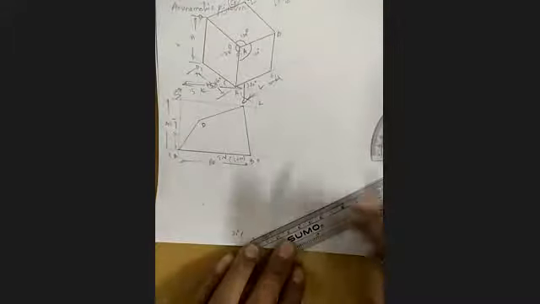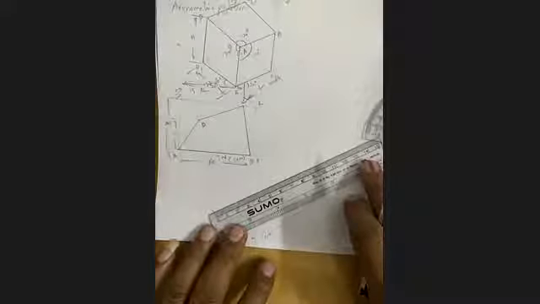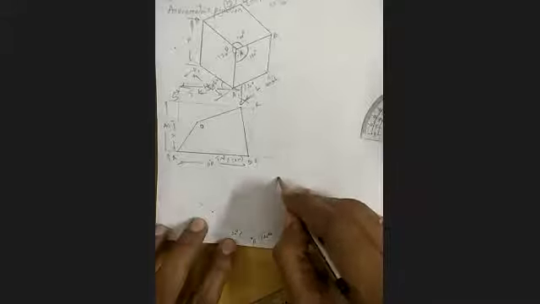First, draw one horizontal line. Draw the line at an angle of 30 degrees. Draw this line at an angle of 30 degrees. Then, what is the PQ length? First draw PQRS, 60. From here it is 60. This height is 40. Take height for length, width 40. This is width 40. Take this as 60. Measure this as 40. See, draw as lightly as possible. So now it is P, Q, R.